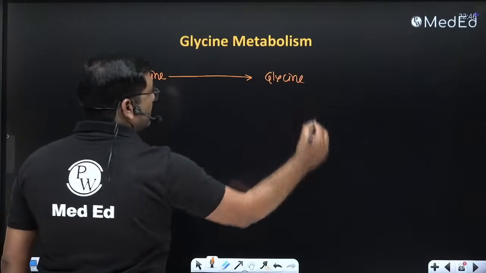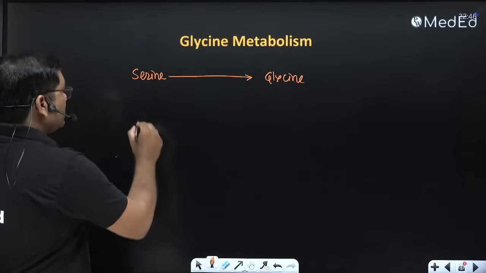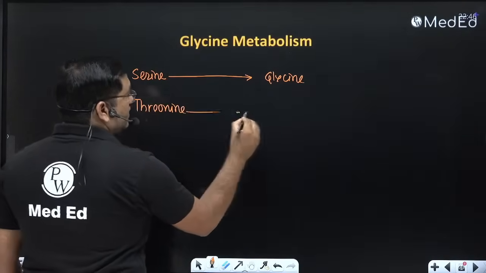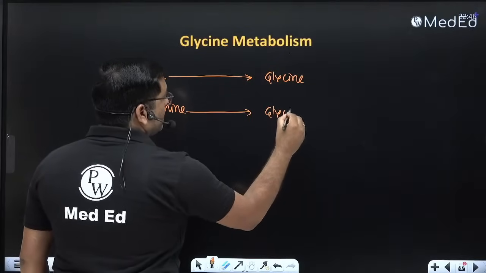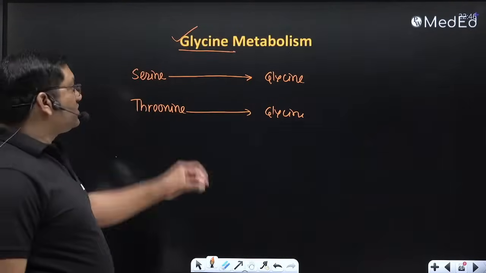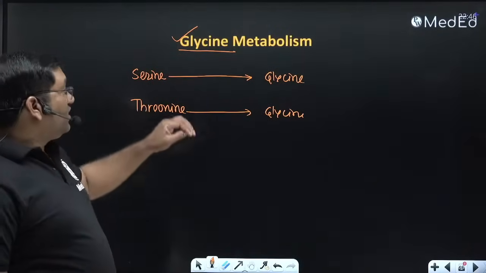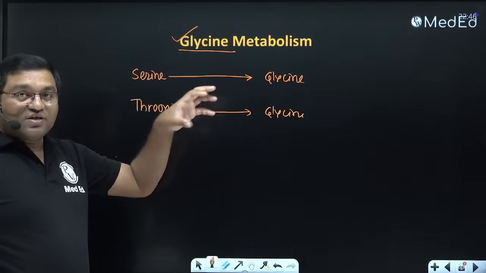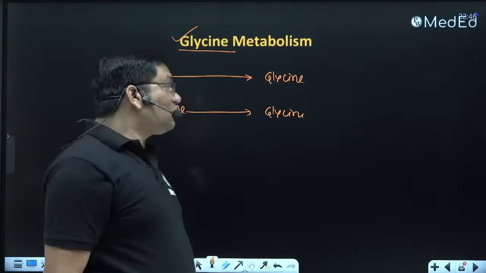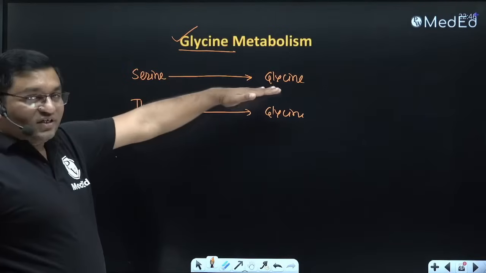Second, threonine is converted into glycine. Glycine is an optically inactive amino acid, the smallest amino acid, and contributes 30% of collagen. It is important in collagen structure, and as it is a smaller molecule, it can occupy the turns in the collagen molecule.